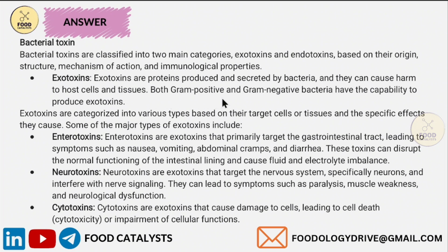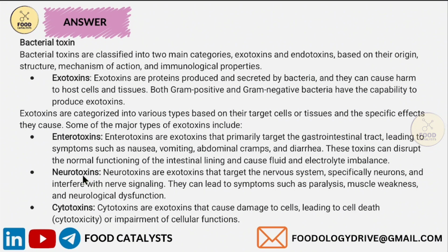Both gram-positive and gram-negative bacteria have the capability to produce exotoxins. Further, exotoxins can be classified into many types. Some are enterotoxins, neurotoxins, cytotoxins. See, Clostridium botulinum produces neurotoxins. Okay? Now you all can easily understand.